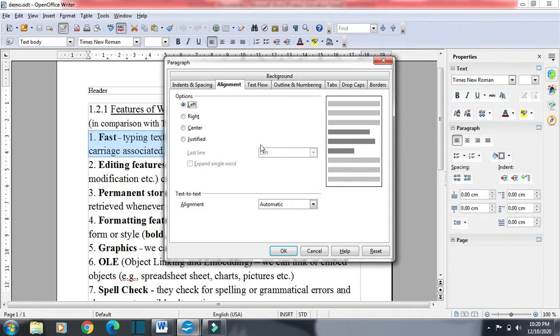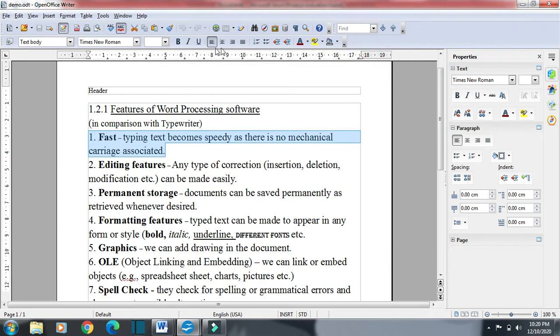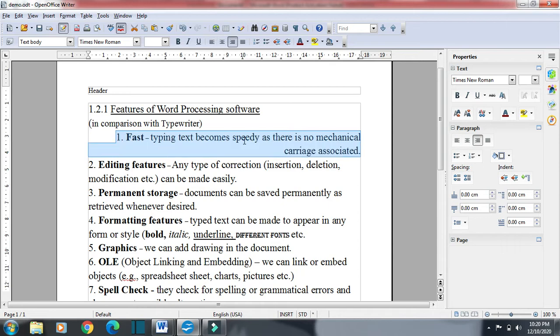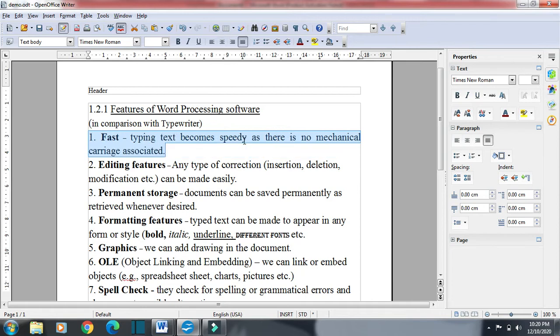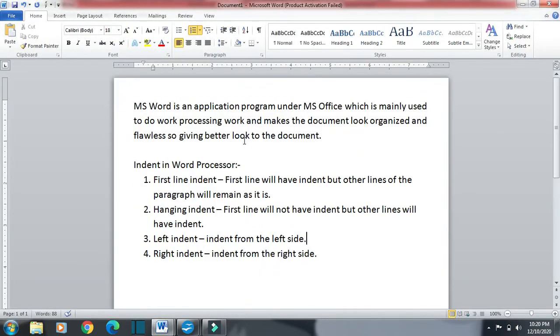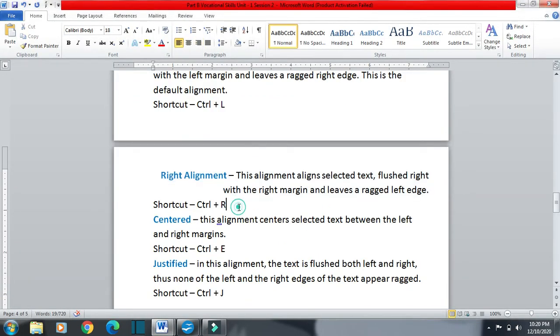Now, the second option to give alignment is from the formatting toolbar. This is for left, this is for center, this is for right, this is for justified. And one more method is the shortcut: Ctrl+L for left, Ctrl+R for right, Ctrl+E for center, and Ctrl+J for justified. So this is right align.